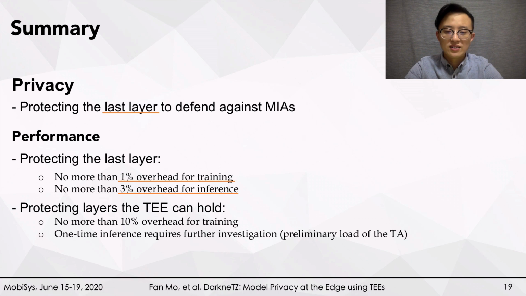Protecting the layers the TEE can hold, to defend against other potential model privacy leakage, results in no more than 10% overhead for training. However, one-time inference still requires further investigation. One way to tackle it is to utilize preliminary loading of the TA, which could be an interesting attempt in the future.